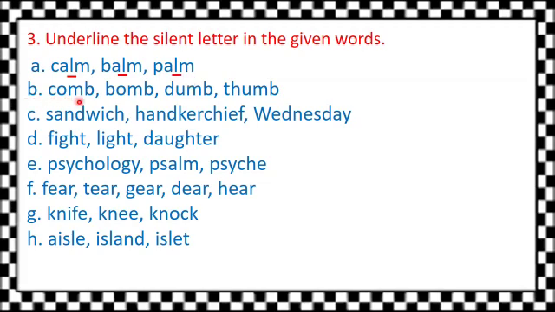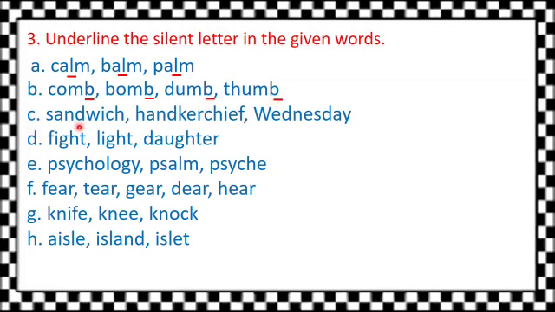Next, comb. How do we pronounce this word? We pronounce it as comb. So B is the silent letter. And remember students, letter B is not pronounced when B comes in a word after M. Next, here also B is the silent letter. Dumb. So here also B is the silent letter. Then thumb. B is the silent letter.